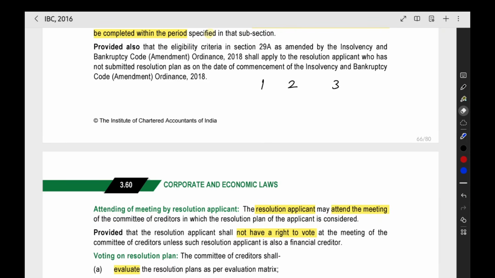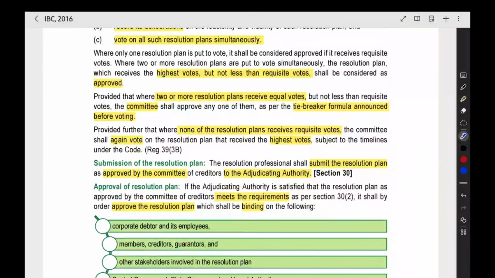But here we saw that plan 1 will be selected in the previous scenario. That is okay. But we can see another example. First plan got 60%, second plan got 50%, third plan got 47%. Now here the highest percentage is for plan 1 only, but we cannot select plan 1 because we want a minimum of 66% to pass the resolution plan. To select the resolution plan, we want a minimum 66% voting share in favor. Only then can we select the plan. So even the highest plan, if it does not meet the minimum requirement, will not be selected. That point they have given here.